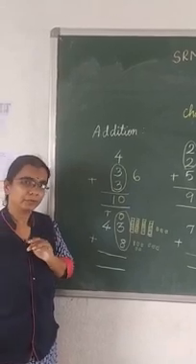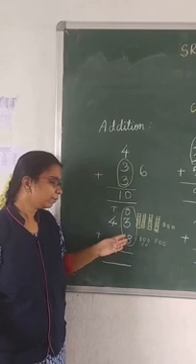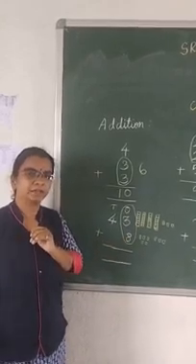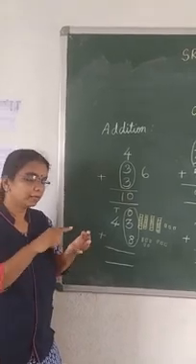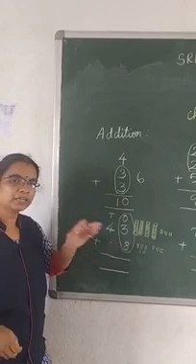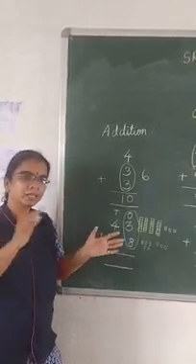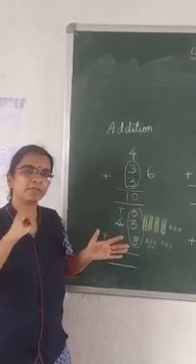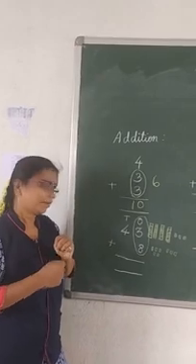You can put the other number also, no problem, but if you put the big number in mind, it is very easy to add. 8 in the mind, 3 on the fingers: 8, after that 9, 10, 11. If you interchange and add, you will get the same answer. 3 in the mind, 8 on the fingers: 3, after that 4, 5, 6, 7, 8, 9, 10, 11.